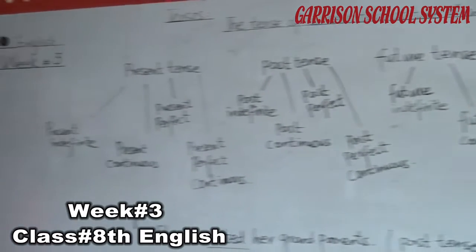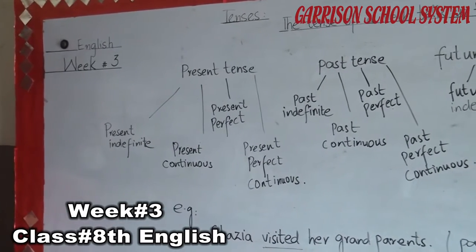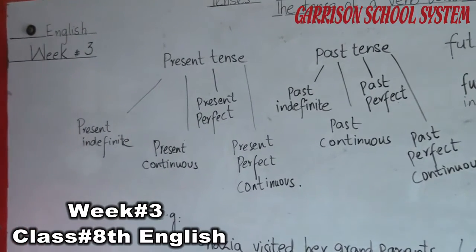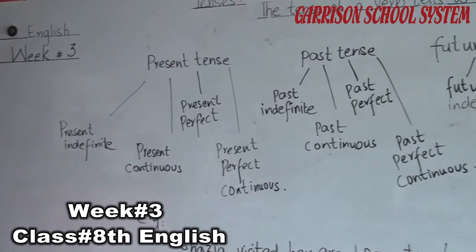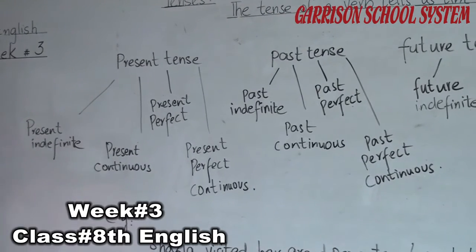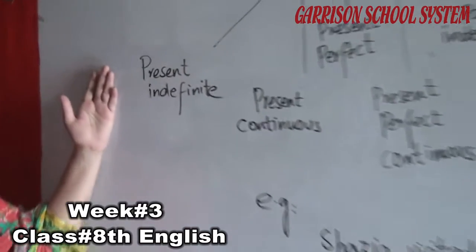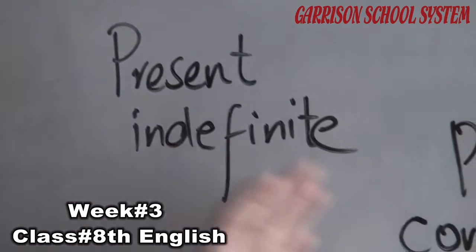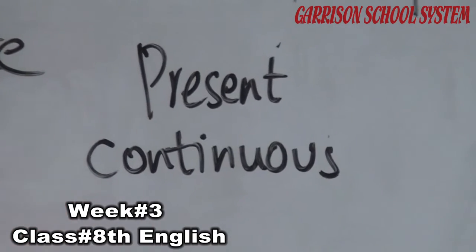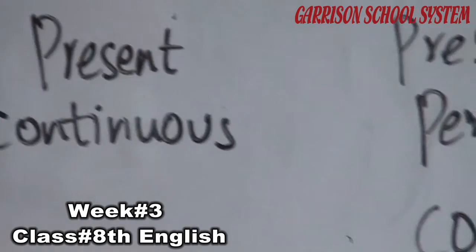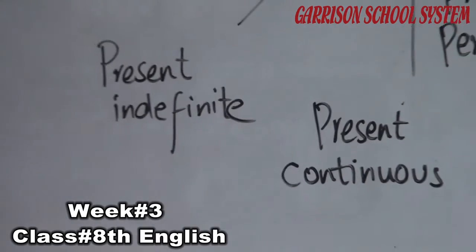So students, in this term we are going to discuss present tense: present indefinite, present continuous, present perfect and present perfect continuous. In today's lecture we are going to discuss present indefinite and present continuous. Look at the example given to you.